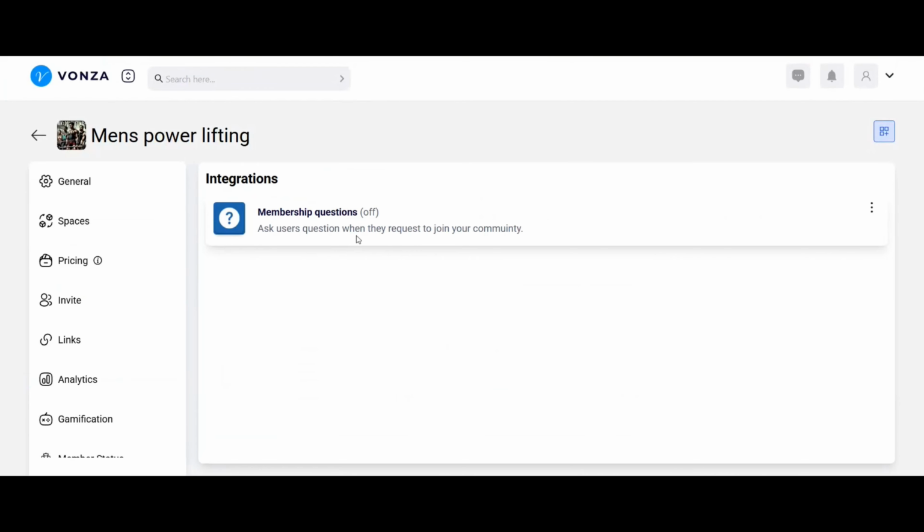Here's going to be your integrations. So membership questions, we have them off. You can turn them on. Ask users questions when they request to join your community. So we can enable it.